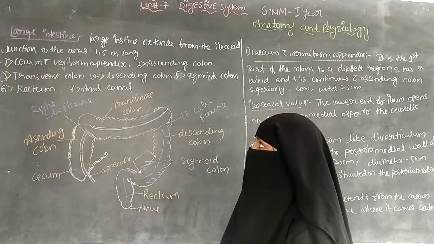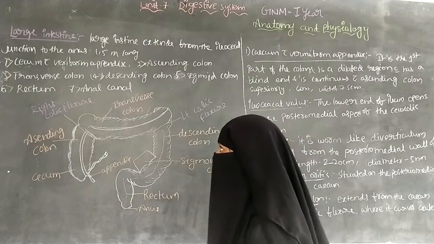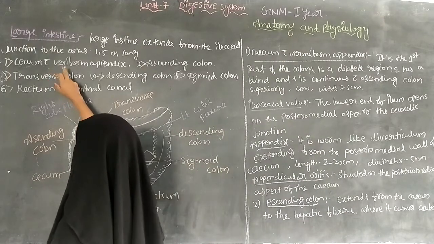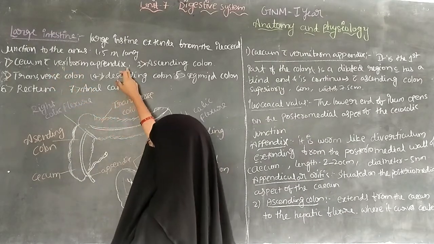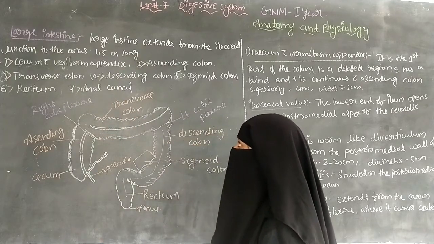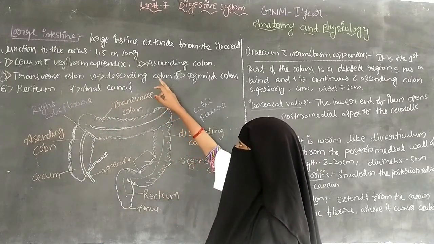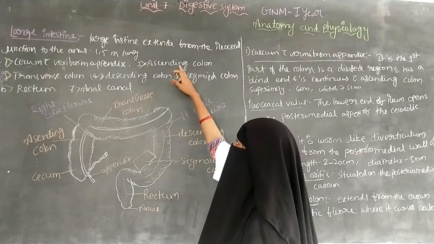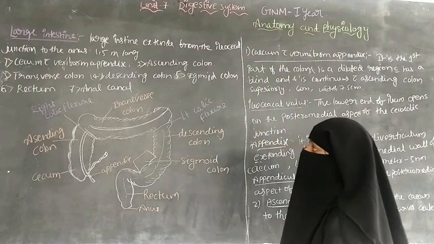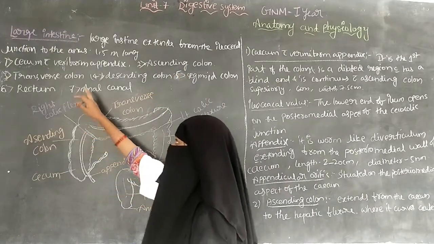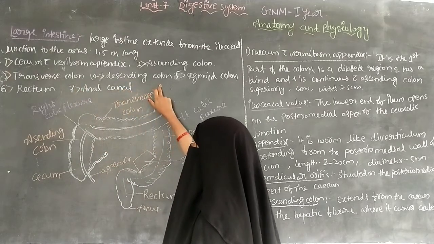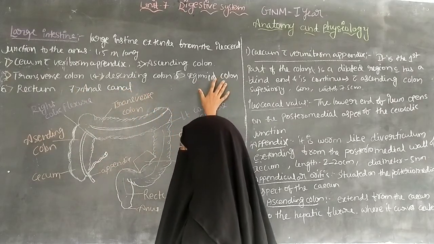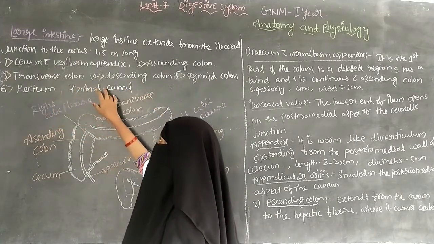The parts included in the large intestine are the cecum with the vermiform appendix, the ascending colon, the transverse colon, the descending colon, the sigmoid colon, the rectum, and the anal canal.